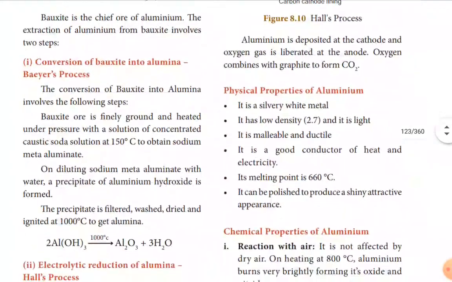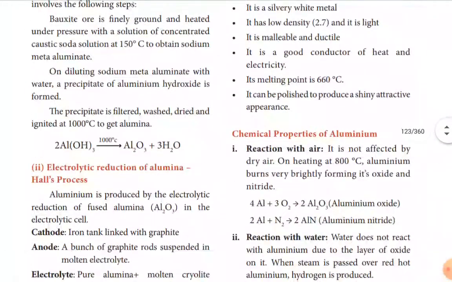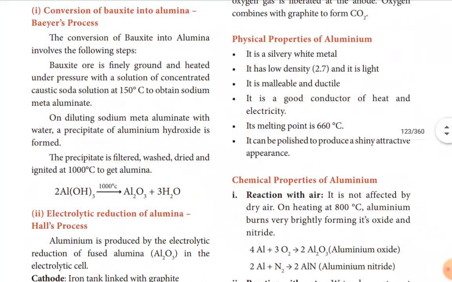Page number 115 is given here. Conversion of bauxite into alumina by Bayer's process. In this process, bauxite ore is finely ground and heated under pressure with a solution of concentrated caustic soda at 150 degrees Celsius to obtain sodium metaluminate.